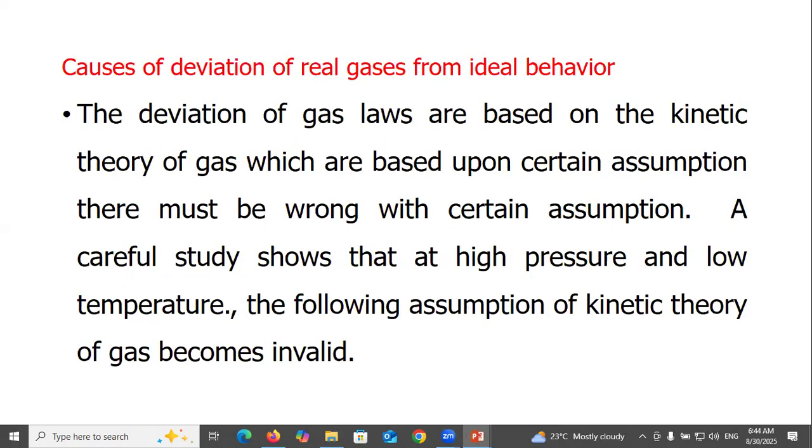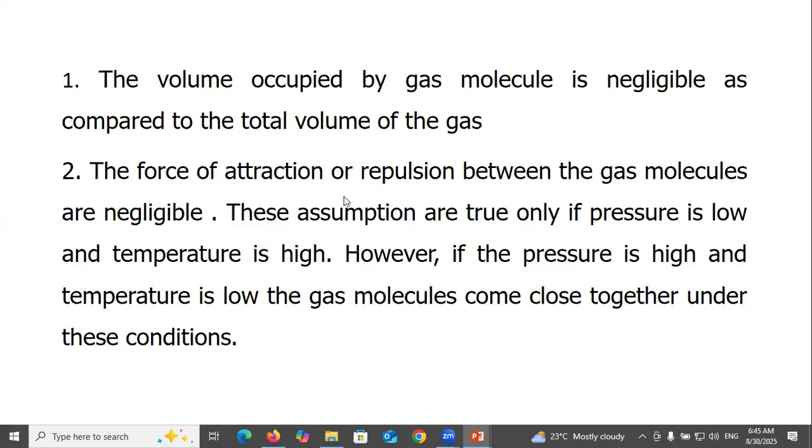Cause of deviation of real gas from ideal behavior. The gas laws are based on the kinetic theory of gases, which is based upon certain assumptions. There must be something wrong with certain assumptions. A careful study shows that at high pressure and low temperature, the following assumptions of the kinetic theory of gases become invalid. The volume occupied by a gas molecule is negligible as compared to the total volume of the gas. The force of attraction or repulsion between the gas molecules is negligible. These assumptions are true only if pressure is low and temperature is high.